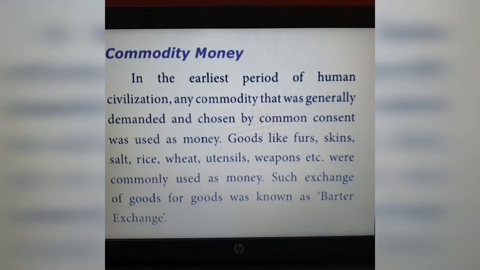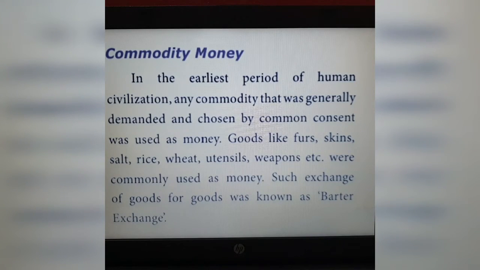So first one is commodity money. In the earliest period of human civilization, any commodity that was generally demanded and chosen by common consent was used as money. So in early civilization, any commodity that was generally demanded, for example wheat, demanded by the people and chosen by common consent, was used as money. If wheat is much more demanded, that wheat was considered as money. That is commodity money.